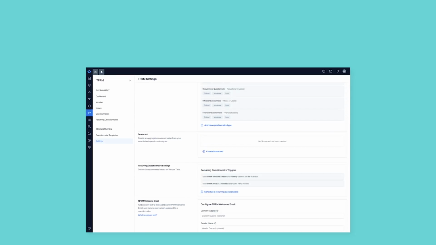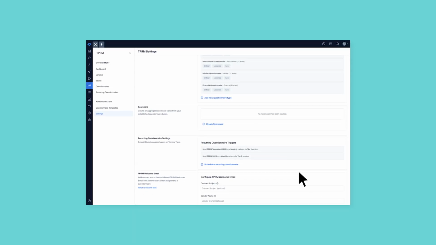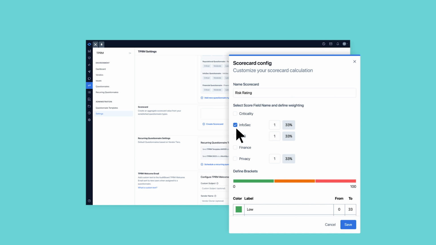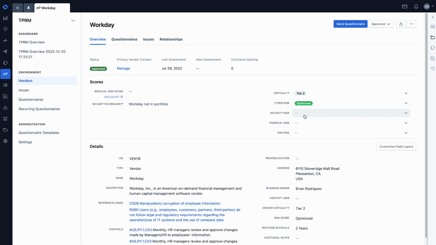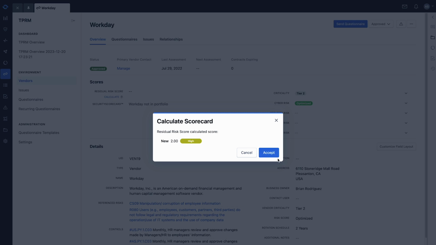Vendor risk teams can configure an aggregate risk scorecard, select the questionnaire types to include, apply weights, brackets, and labels for each score, and easily calculate, recalculate, and view the aggregate score on the vendor product overview page.